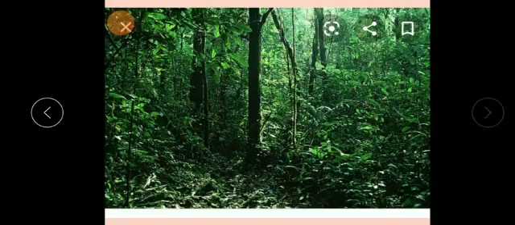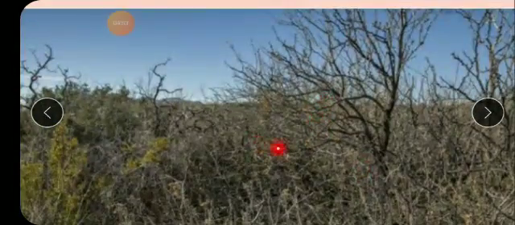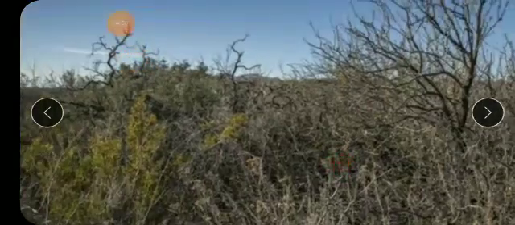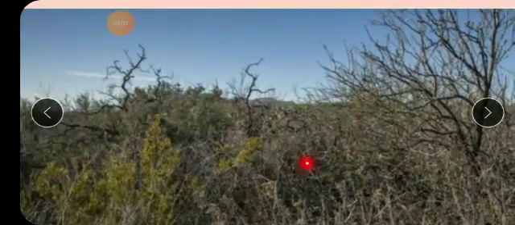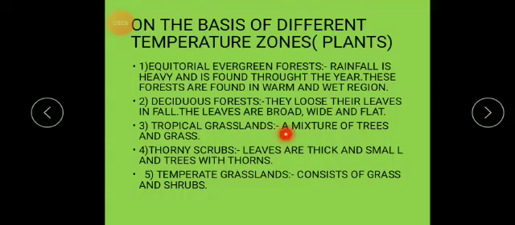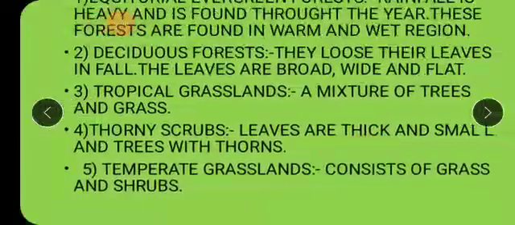You can see small plants with spines. Let's read the information: leaves are thick and small, and the trees have thorns. The speciality of these thorny scrubs is that they have thorns.